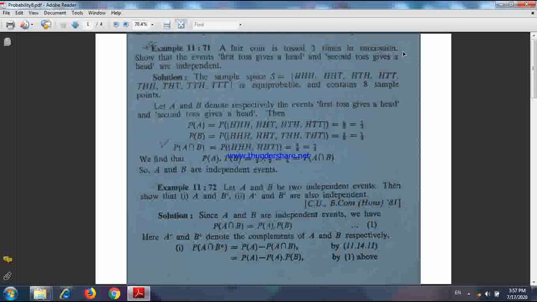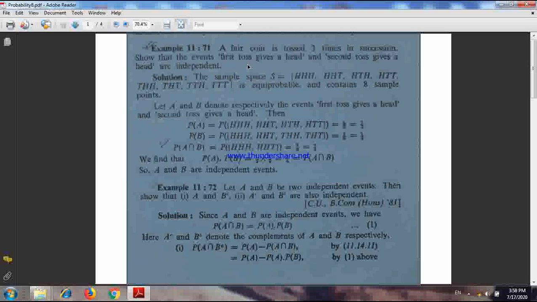So let us declare the events, 2 events, as A denotes the event that first toss gives a head and B denotes the event that second toss gives a head. Now what to prove? To prove that the events A and B are independent.